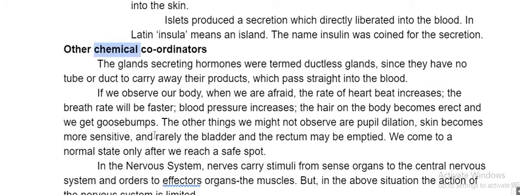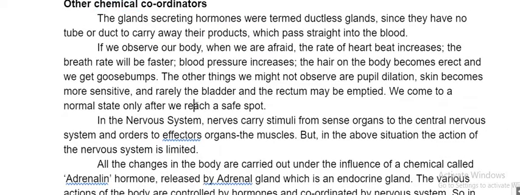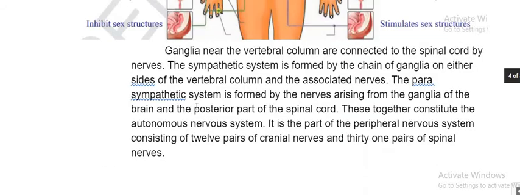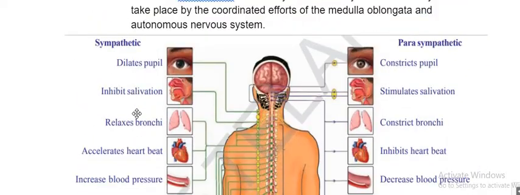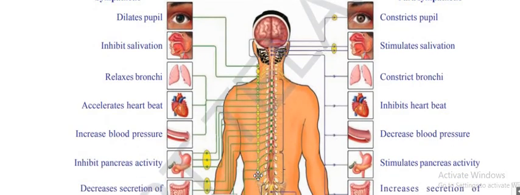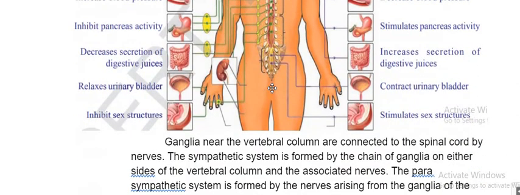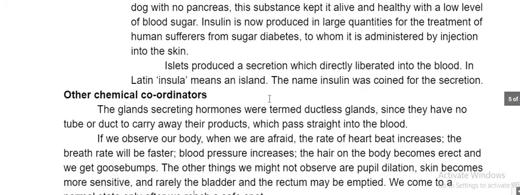A beautiful topic: coordinators, chemical coordinators. When our body is afraid, what actions will it do? These are all actions it will do, right? Who handles this? Medulla oblongata and spinal cord, right? Both two, spinal cord and medulla oblongata. But how actually do all the organs at a time start different working?